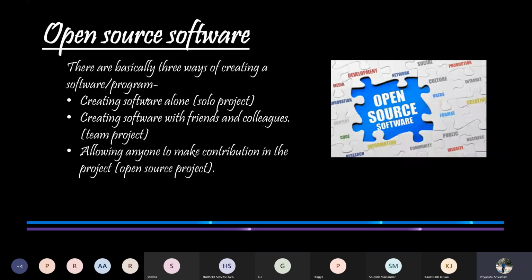The second method by which we can work on a project is by collaboration with friends and colleagues, and this is known as team project. Here, each member of the team is assigned a specific subtask, and finally, the solutions of all the subtasks are merged together to form the project, and it is known as team project. Now, the third one is open source project, in which the owner starts the project by writing a small code which is uploaded on a public platform so that anyone from the developer community who is interested in the project can give contribution to it and see the code.